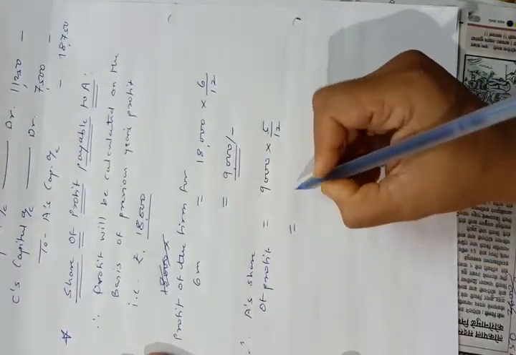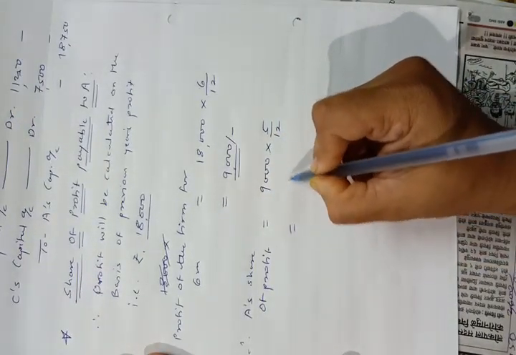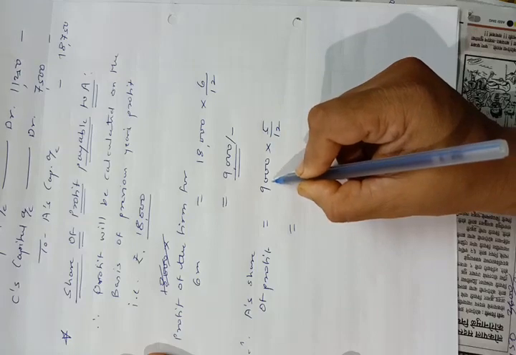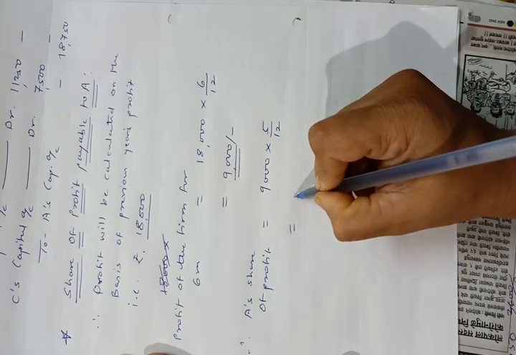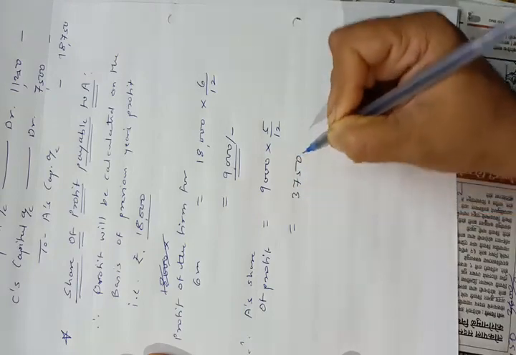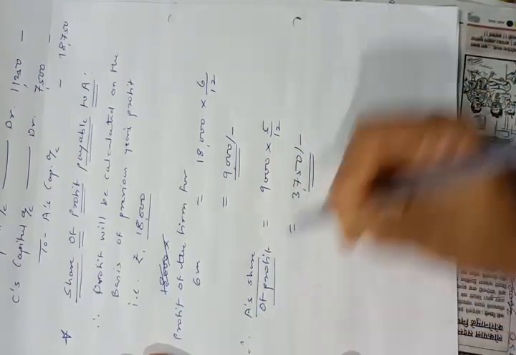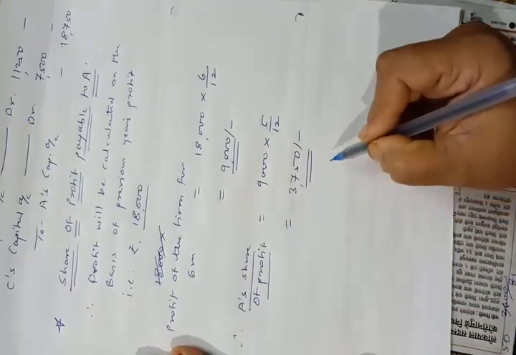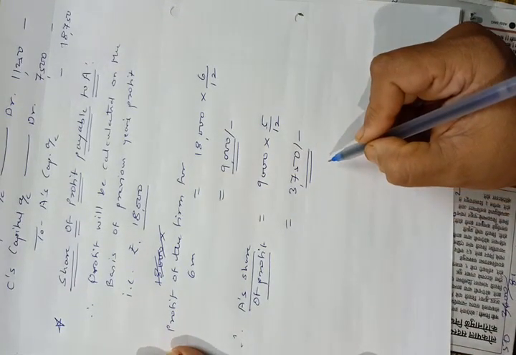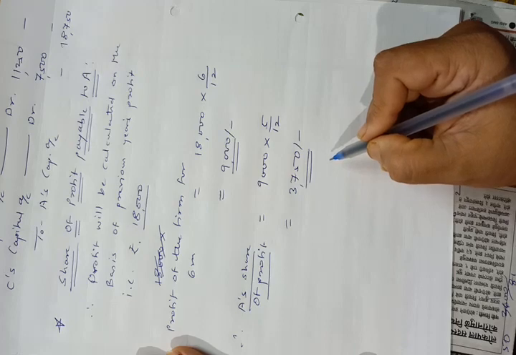So the answer will be 3,750. So A's share of profit is 3,750, which will be credited to A.